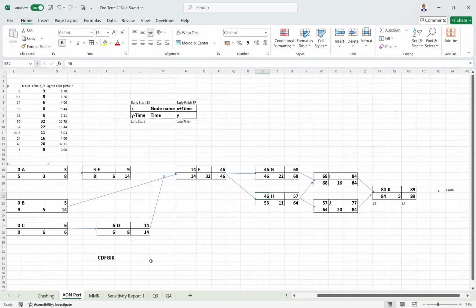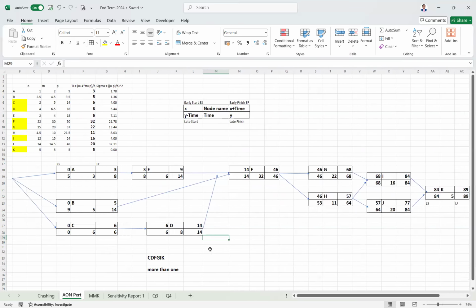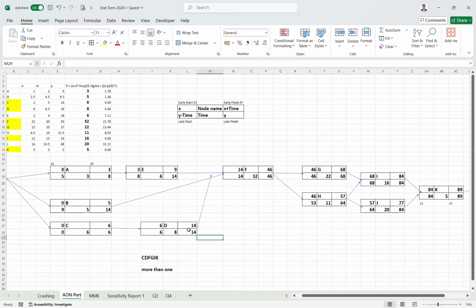There could be more than one critical path. Not necessary that there is only one critical path. It doesn't depend on whose time is more. You could have more than one critical path. So when you have more than one critical path, what we do is we write all the paths which are possible and say these are all the critical paths. Got it.